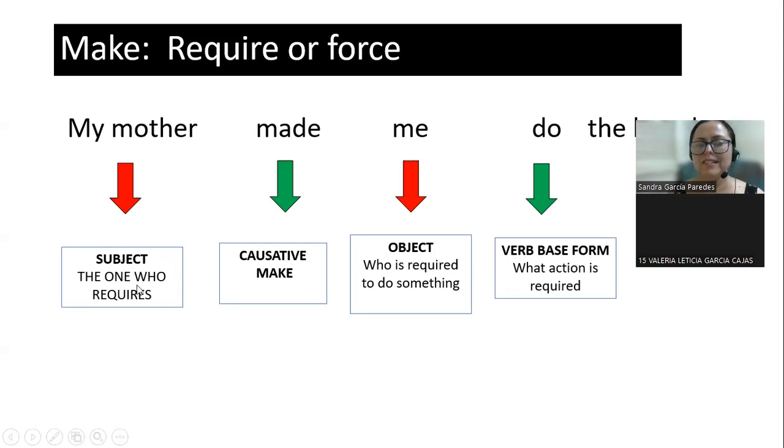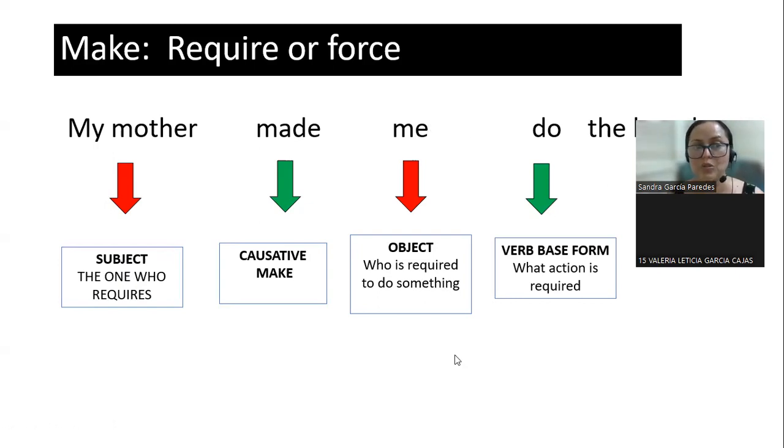The subject is the person who requires. It could be an institution even. So my mother. Then you have the verb in second position, the causative make. Then you have the object who is required to do something. My mother made me. And then you have a verb again.